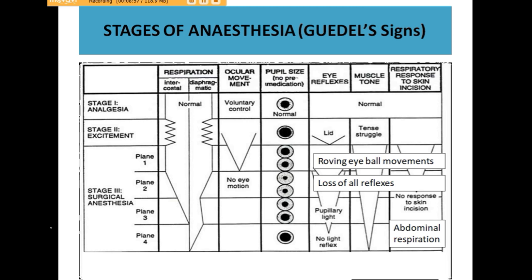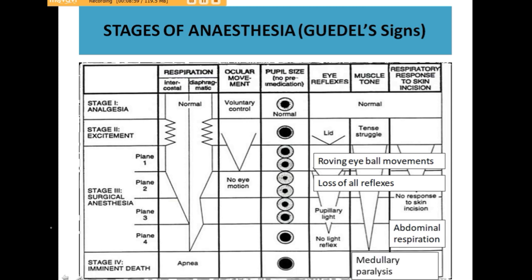Then we achieve stage 4, which is imminent death. It is reached when the highest dose of anesthesia is given. Total apnea occurs, the pupil is completely dilated, and there is medullary paralysis, and the patient will ultimately go into coma or death.